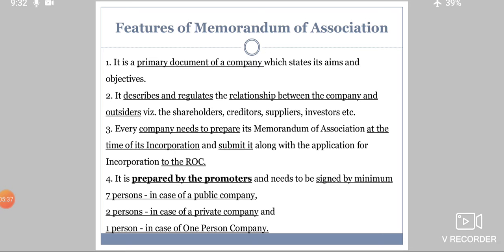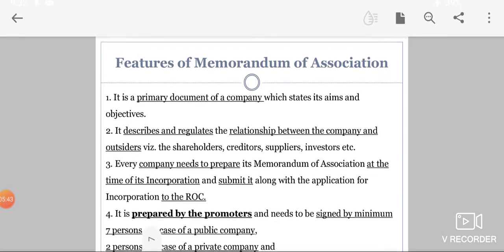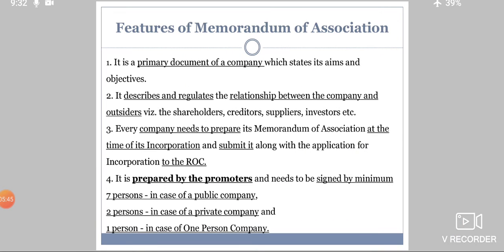The third point is that every company needs to prepare its Memorandum of Association at the time of incorporation and submit it along with the application for incorporation to the ROC. As we have seen, it's compulsory for every company to prepare it at the time of incorporation only, and the same should be submitted to the ROC.